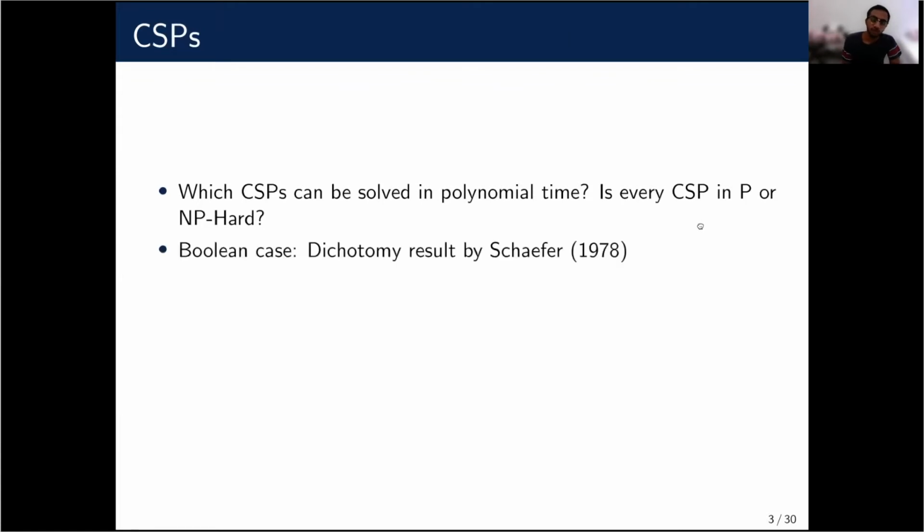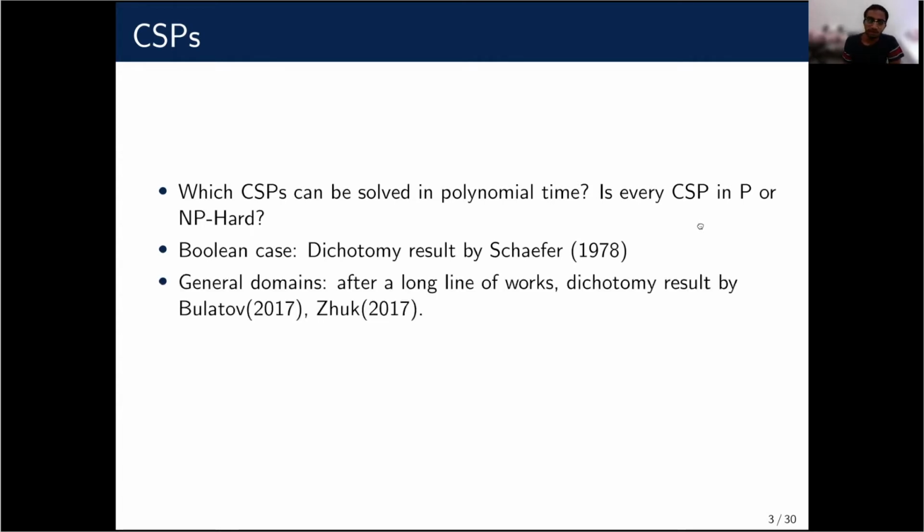Towards this, the Boolean case was resolved very early, in 1978, by Schaefer. And after a long line of works, very recently, the general domain case was resolved by Bulatov and Zhuk. The key tool used in this is the so-called algebraic framework, where polymorphisms of the CSPs are analyzed.